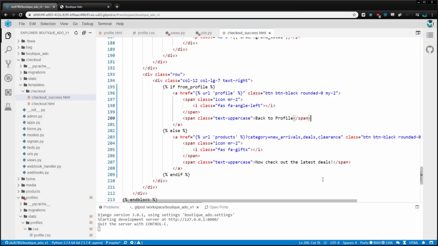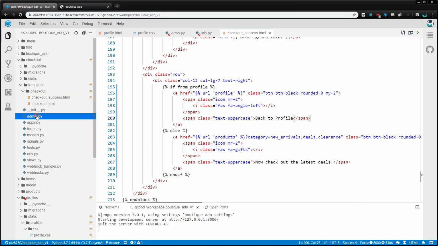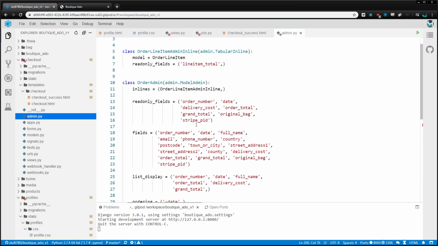So this is all wonderful, except that currently there's no mechanism to assign an order to a specific user profile. Of course, we can do it through the admin, and we'll want the user profile field available when looking at the admin anyway, so let's go add the user profile field to the order admin in the checkout app's admin.py. But that's not the real solution.